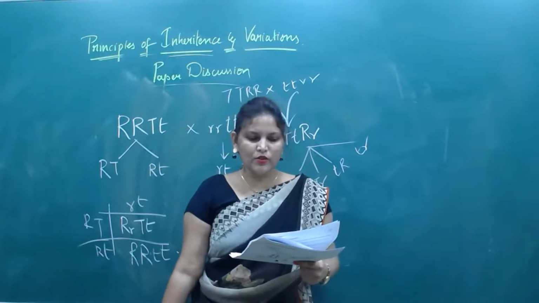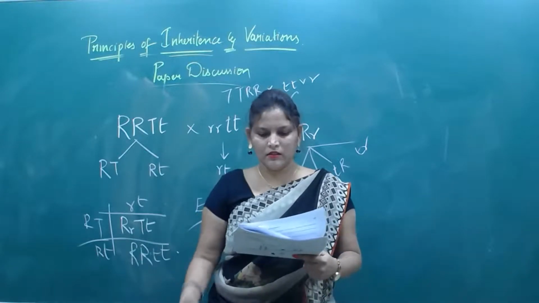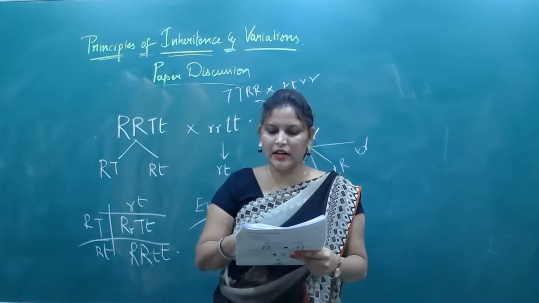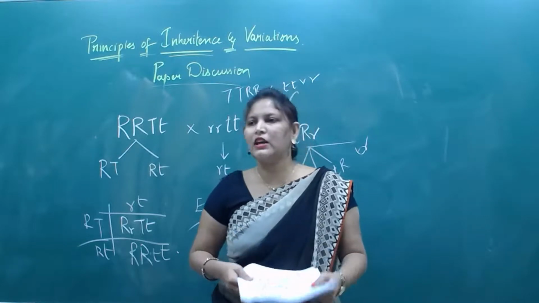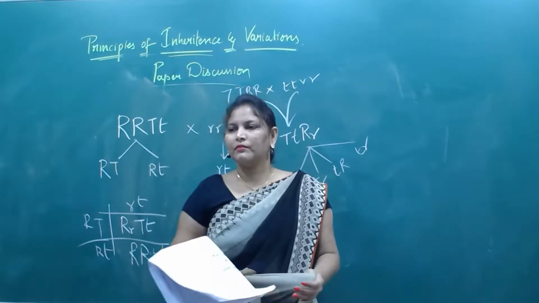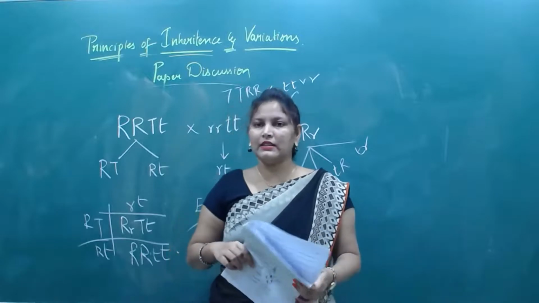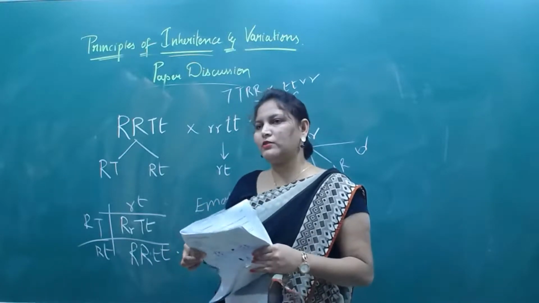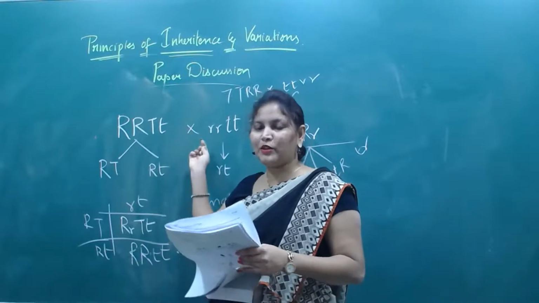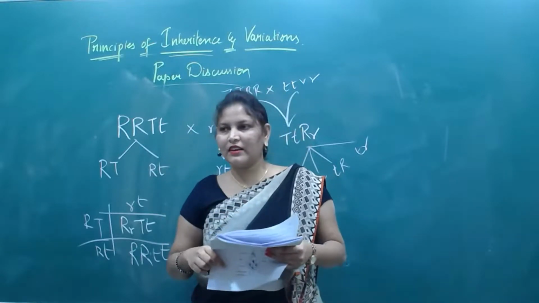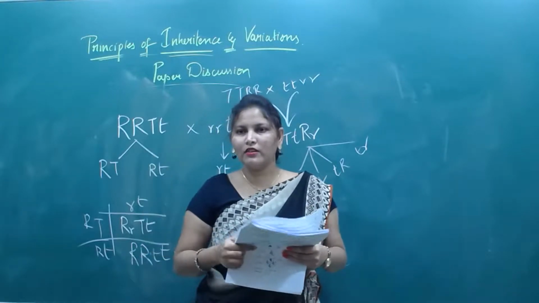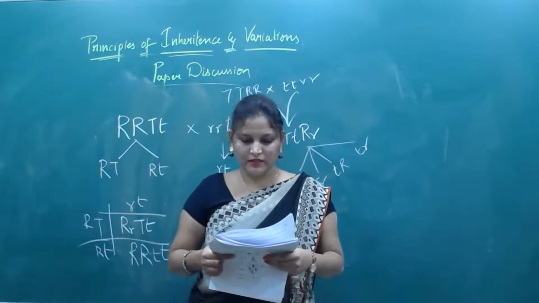How many individuals are heterozygous for both the characters in F2 generation? Okay, for both the characters they are asking. For both the characters, again we need to see that checkerboard completely. If you do that checkerboard, Punnett square, you will get it.